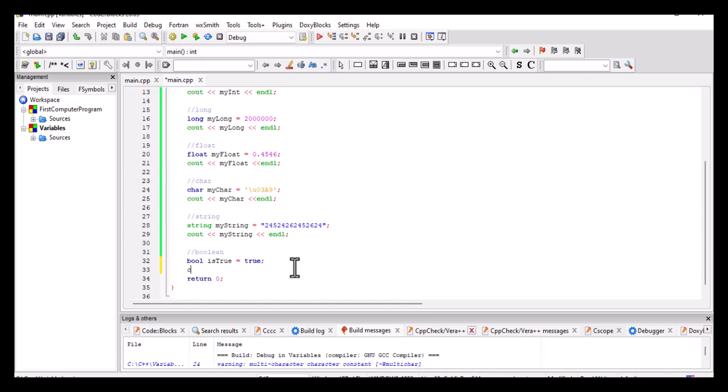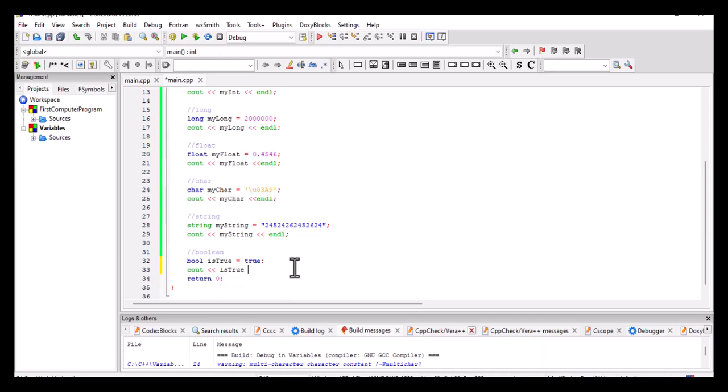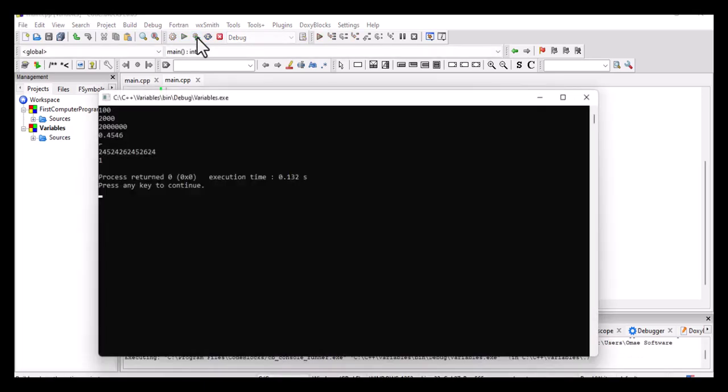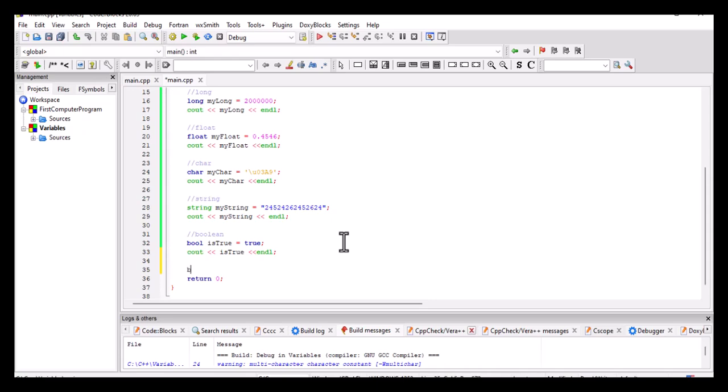Then we're going to say cout, is true, then endl. Then we compile. After we compile, we have a 1, because true can also be 1 or on. So that's correct. The second boolean we're going to make is the false boolean. It's going to say is false, and it's going to give us a 0.